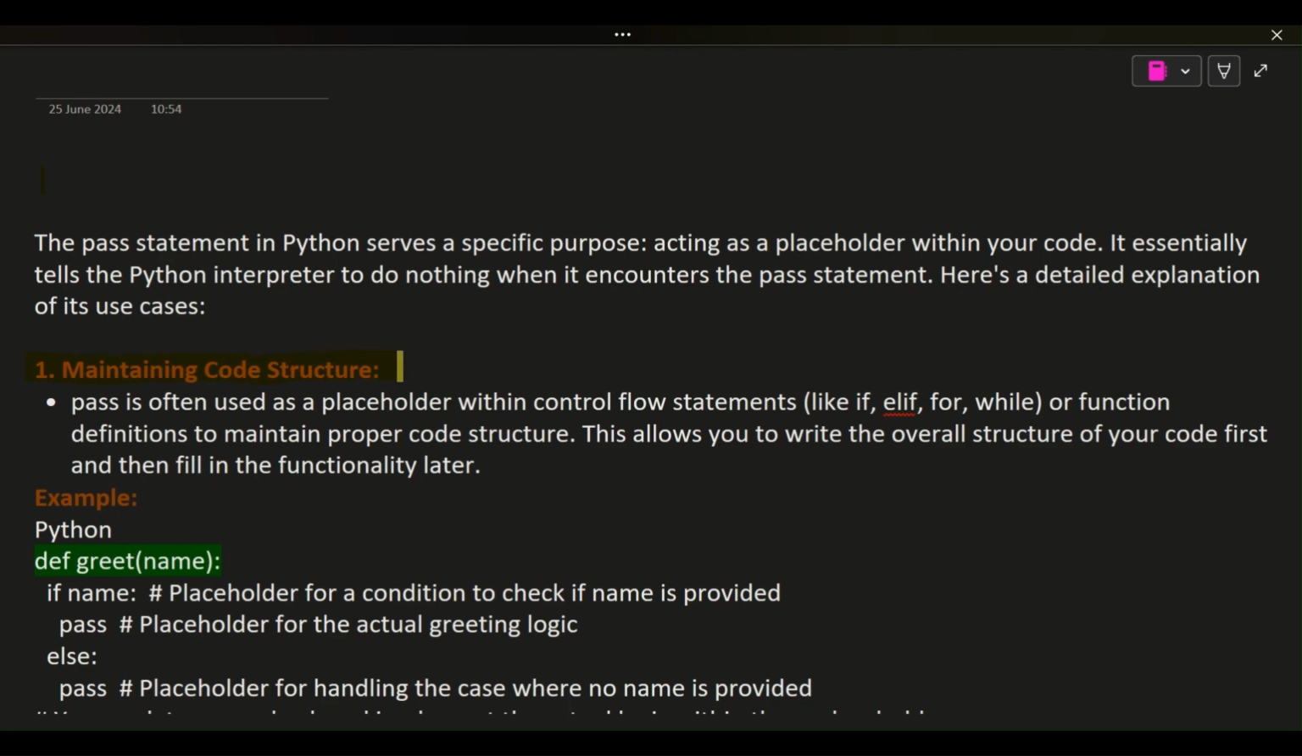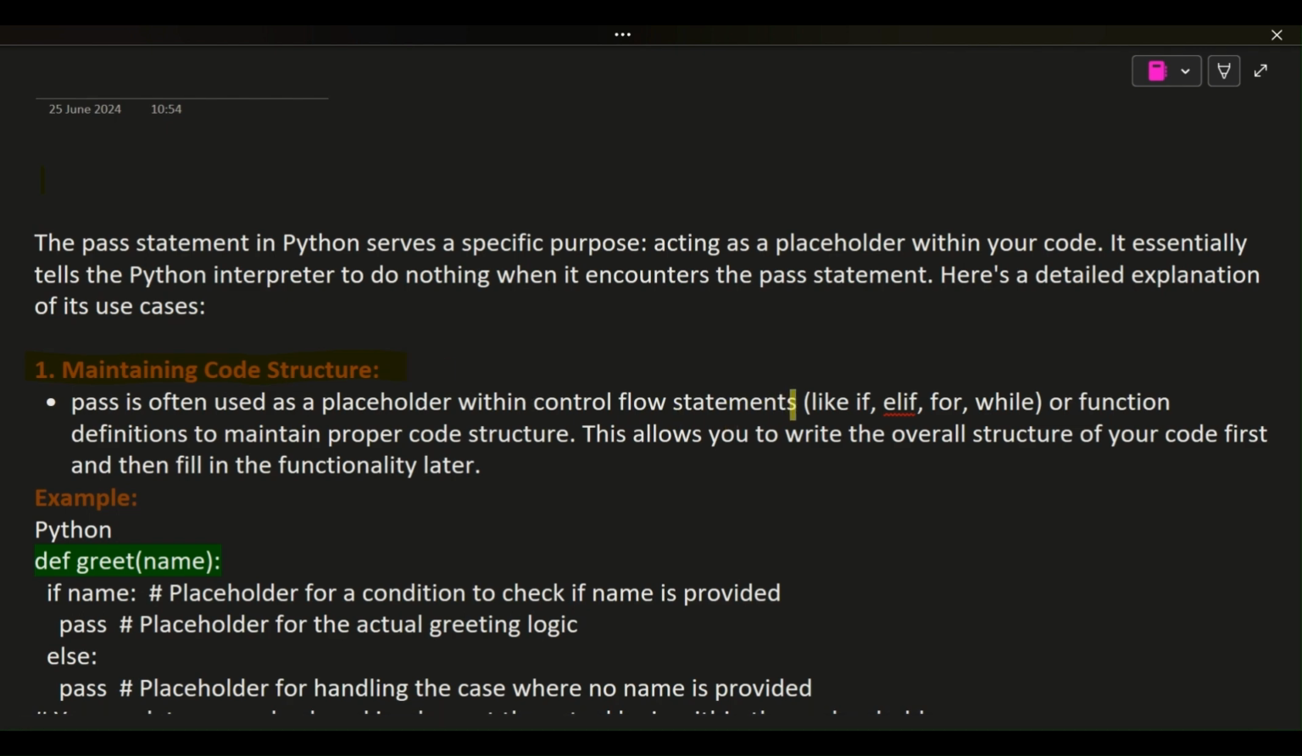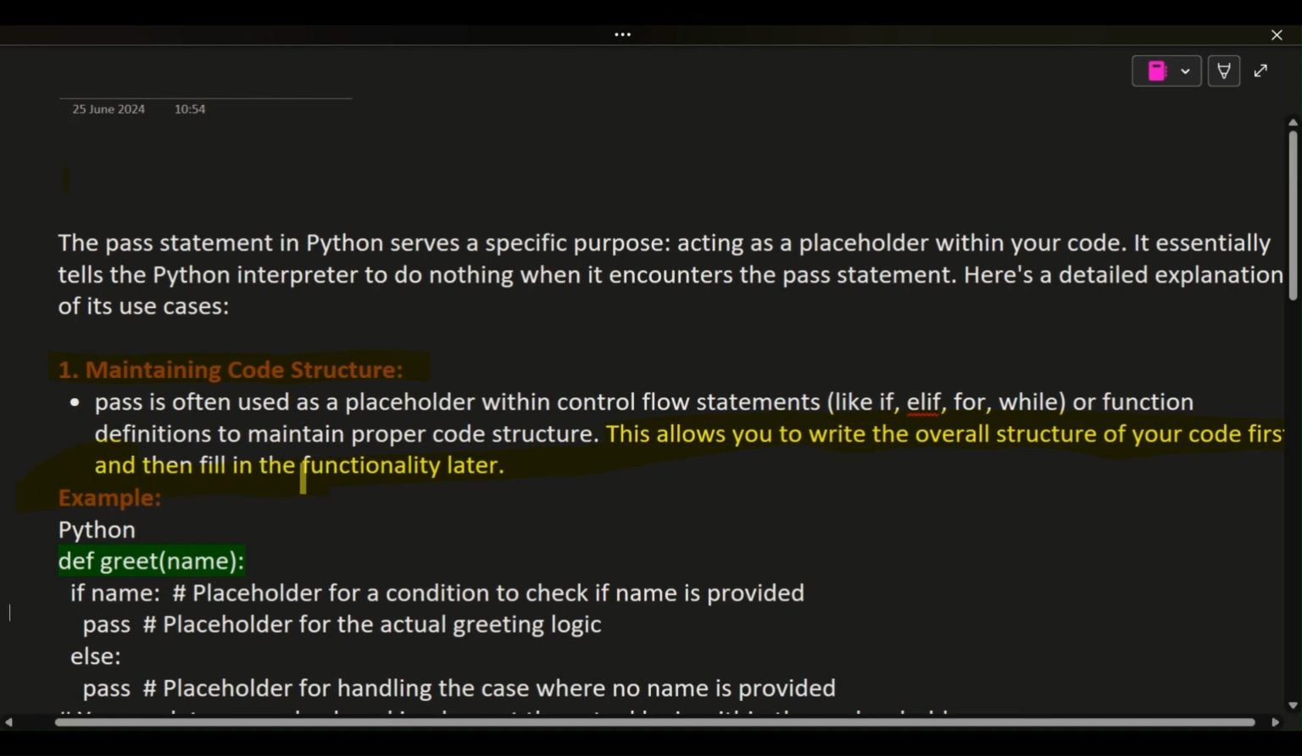1. Maintaining code structure. Pass is often used as a placeholder within control flow statements, like if, elif, for, while, or function definitions to maintain proper code structure. This allows you to write the overall structure of your code first and then fill in the functionality later.